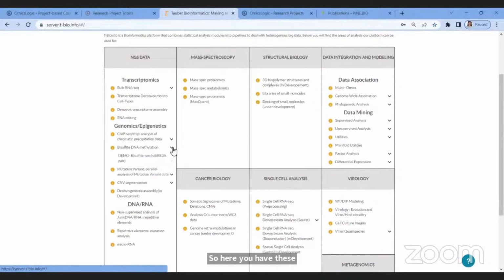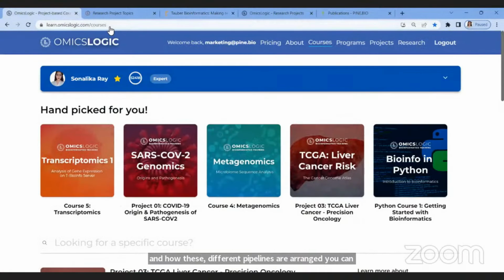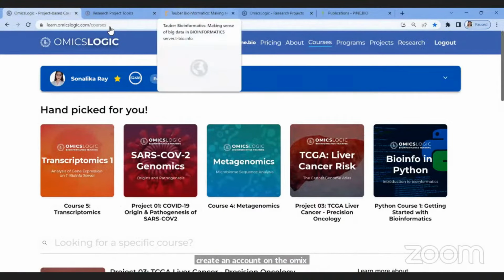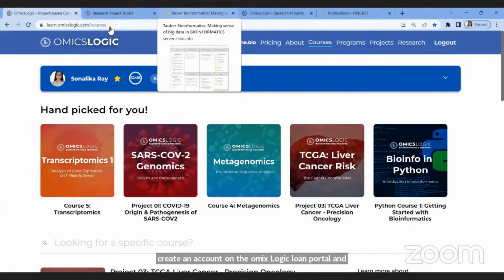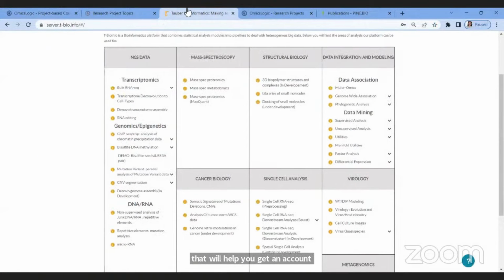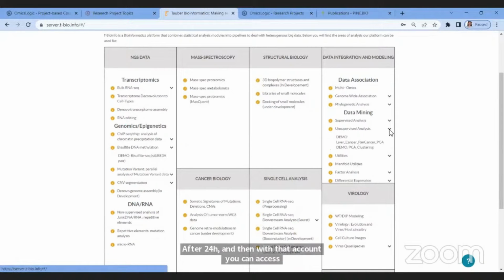Now, before you join a program, if you want to see how the server works and how these different pipelines are arranged, you can create an account on the OmicsLogic Learn portal, and that will help you get an account on the server as well after 24 hours. And then with that account, you can access some of the demo pipelines and see how these pipelines basically work.